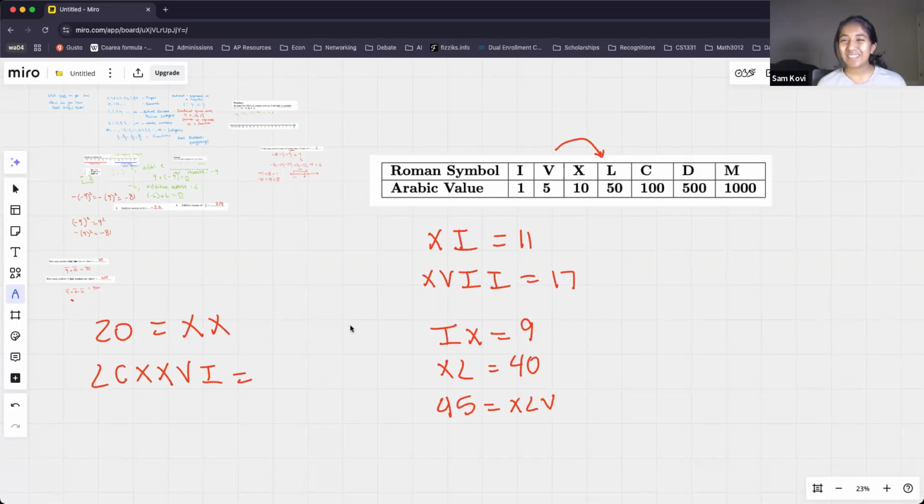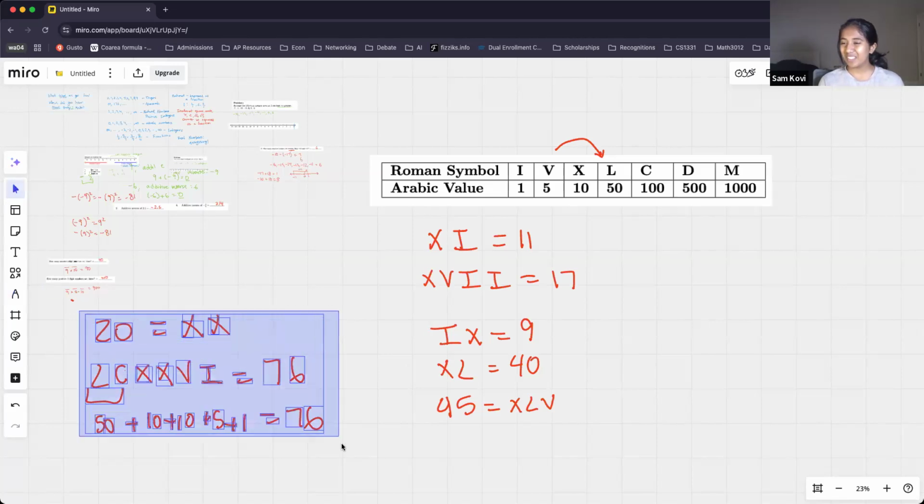All right. I see a lot of people saying 76, and that is absolutely correct. So this first term, we get 50 plus 20 plus 10 plus 10, and then plus 5 plus 1. Remember, because the 1 comes after the 5, we add, not subtract. So in total, we get 76. Perfect. And that's our final answer. All right, so that's the bit on Roman numerals.